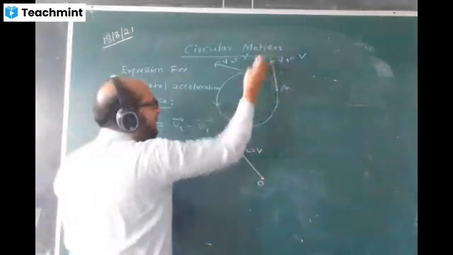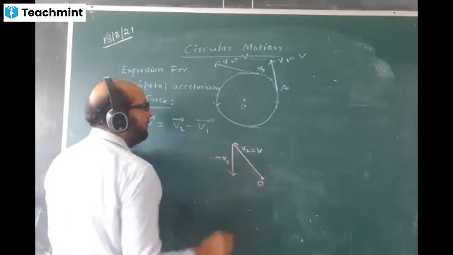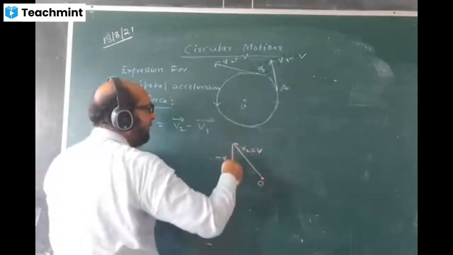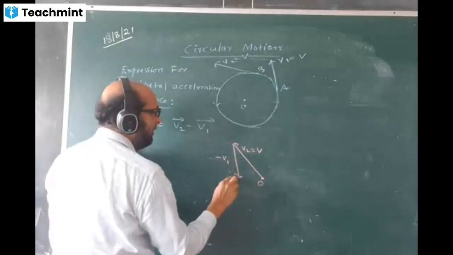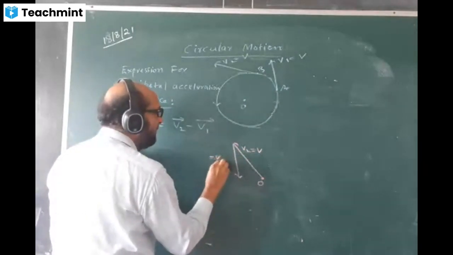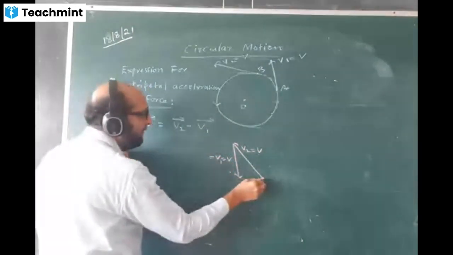Minus V1 I have to do. So V1 is going like this, and I'll change the direction, minus V1, putting it in the opposite direction here. The value is the same, V only. Then where is delta V? Delta V will come here like this.